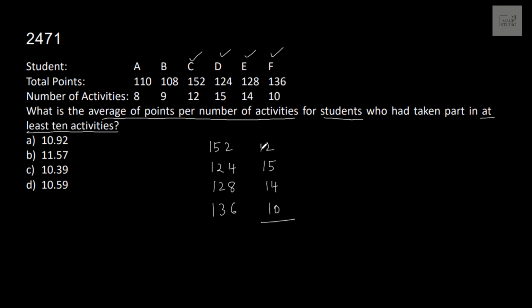Total number of activities here are 12, 15, 14, 10, that is 51. And the total score in these 51 activities by these 4 people is 152, 124, 128 and 136, that is 540. So the average score per activity should be 540 by 51, that is 10.59. That is in option D.